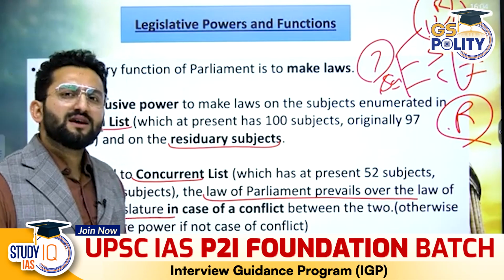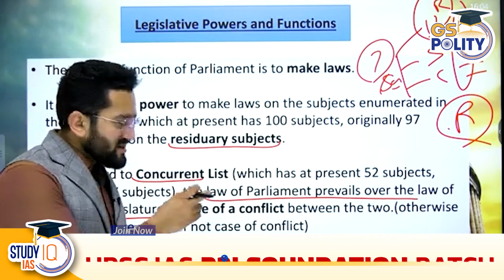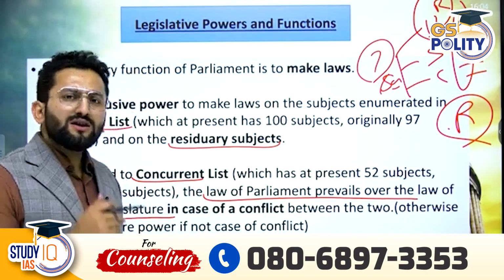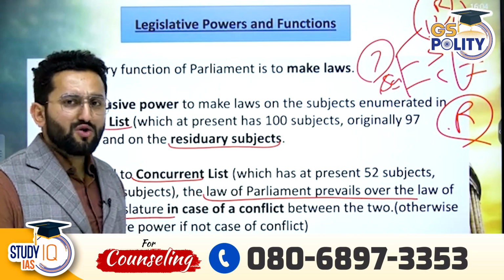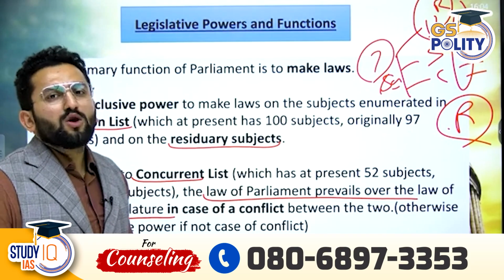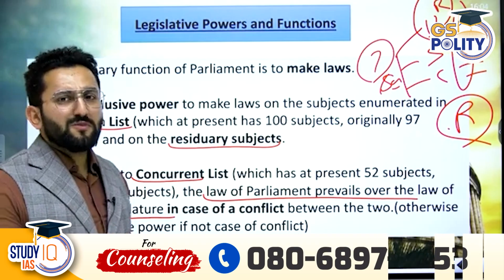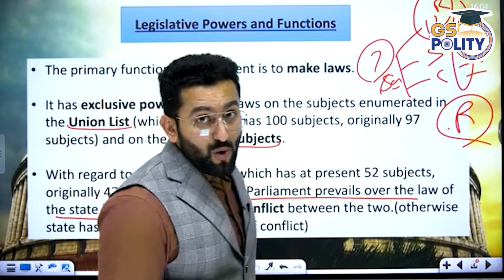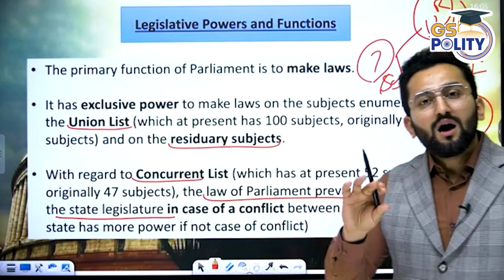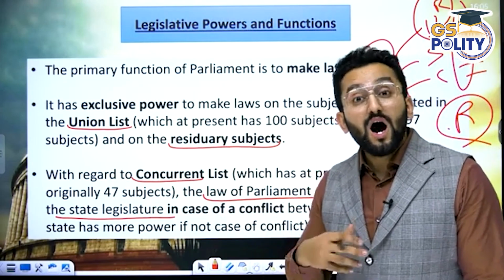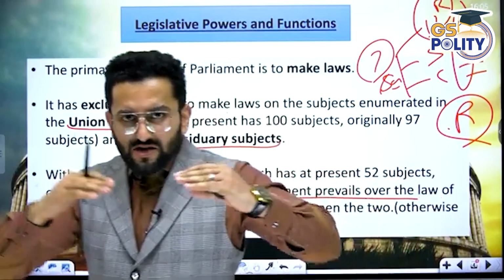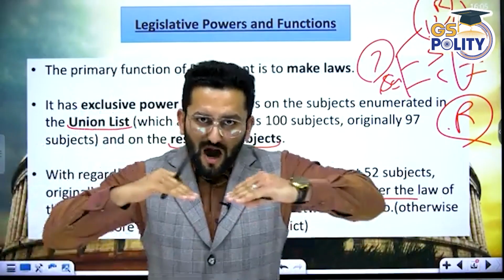Supreme Court says, in such a condition when these two laws are in conflict, because these were mentioned in the concurrent list, we need not continue this conflict and we need not always say that union law is going to prevail. Ultimately, what is the objective? Objective is betterment of the people. So Supreme Court nowadays is using this doctrine of harmonious construction. Harmonious, what does it mean? Harmony. Right? So there should be harmony when these two laws, center and state law on a matter in the concurrent list, are in conflict.